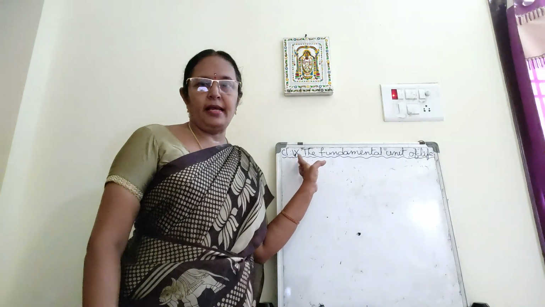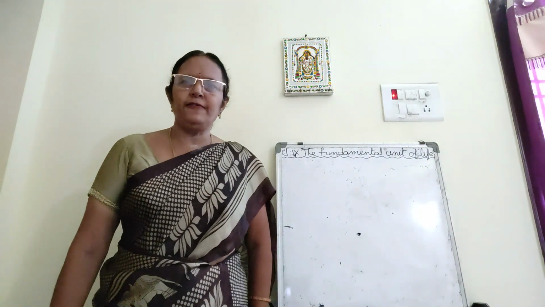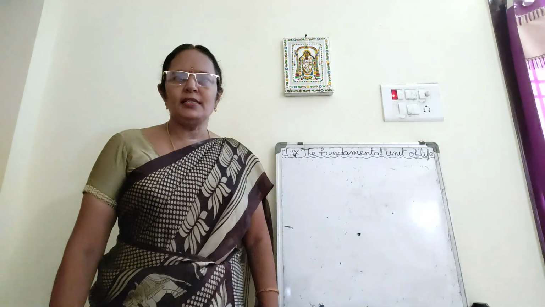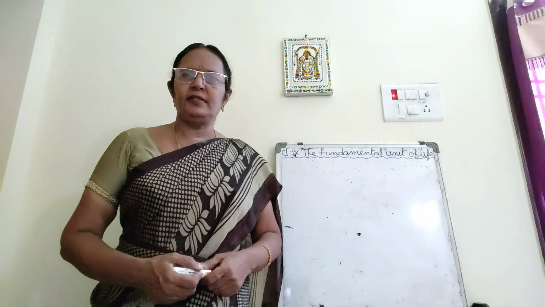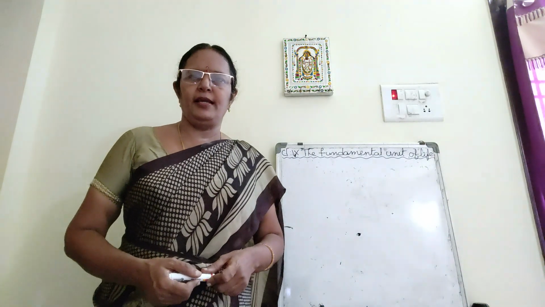In the last session I explained the fundamental unit of life, the cell. Cell is the fundamental, basic, structural and functional unit of life. Why do we refer to it as the structural and functional unit of life? Because the cell is the basic thing from which life starts. Every organism starts its life with a single cell. So we can consider it as the structural unit of life.